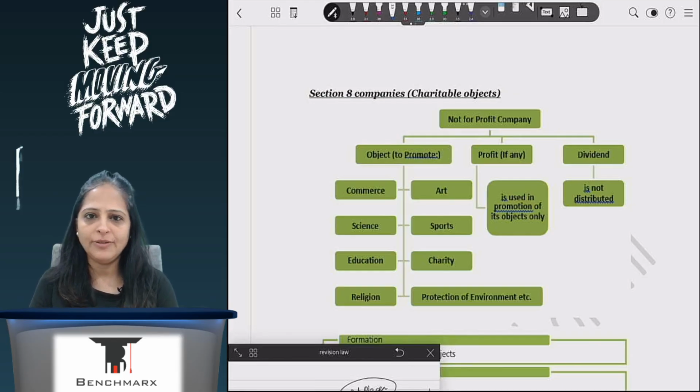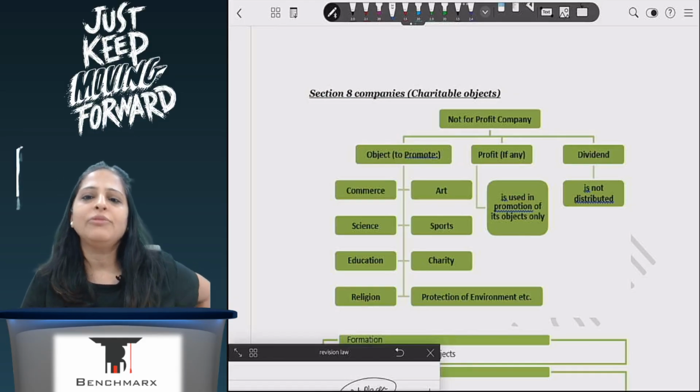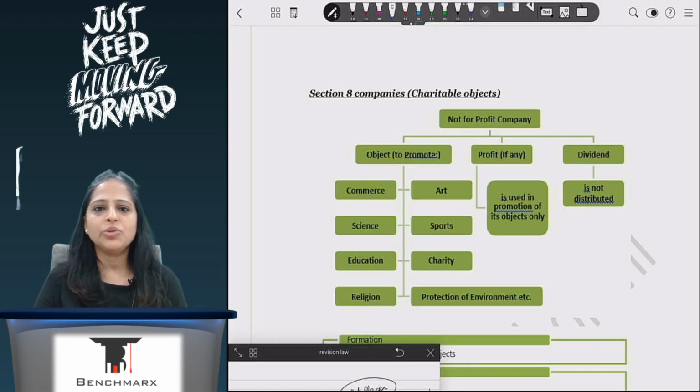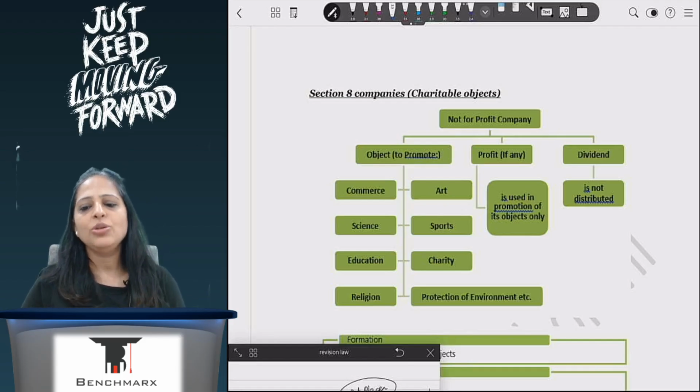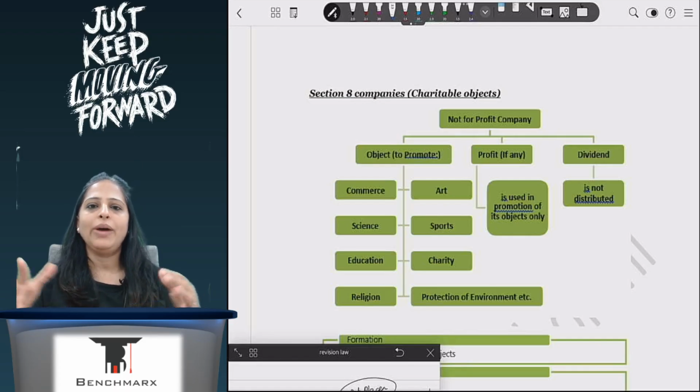There are two kinds of defaulting companies who cannot pay dividend. One is your Section 8 company, and second is a company that has failed to repay deposits or failed in making payment of a dividend which was earlier issued. So Section 8 companies can never ever pay dividend, even if they wind up the business.